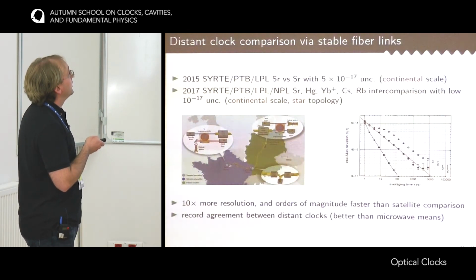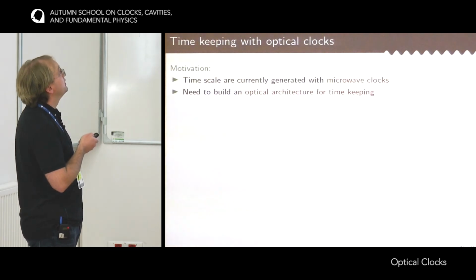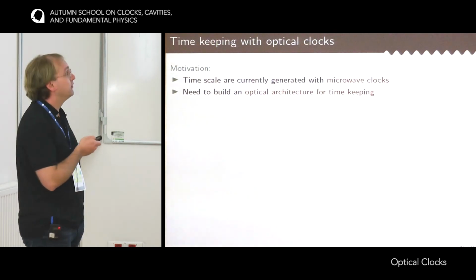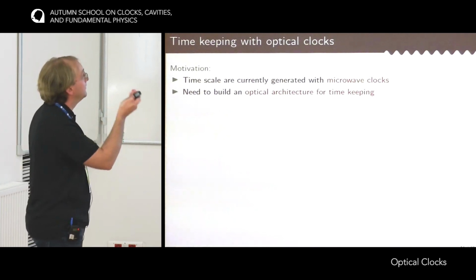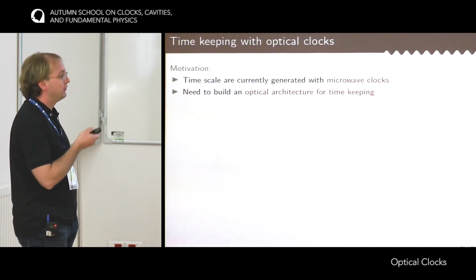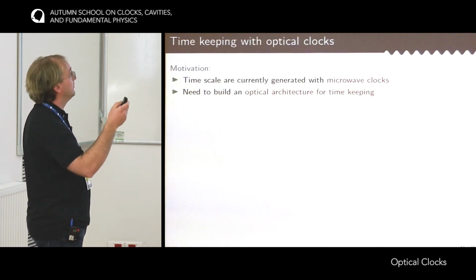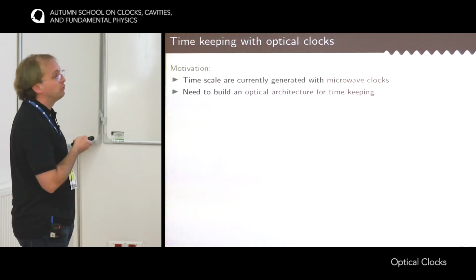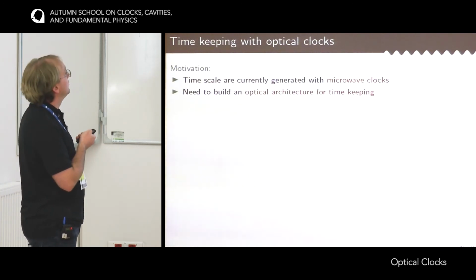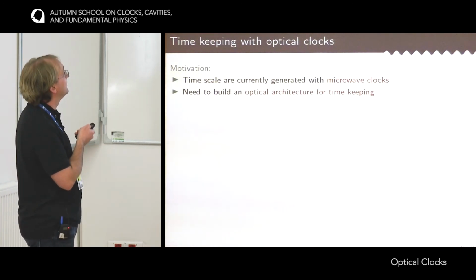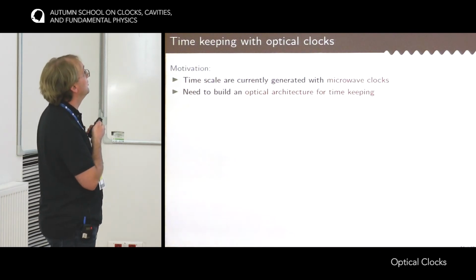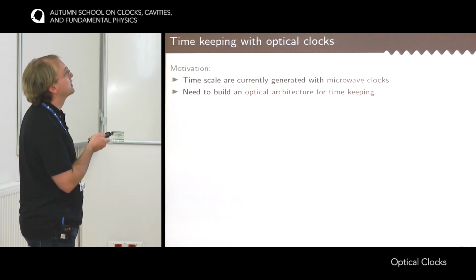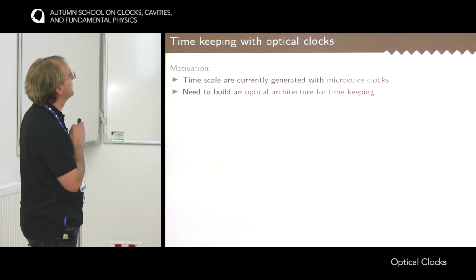Okay, and I would like to end with another topic, which is timekeeping with optical clocks. So far, I've discussed only frequency reference. So the whole business of this systematic effect evaluation was to build a clock that has a known frequency. But what about timekeeping? For now, the time scales, for instance UTC or TAI, International Atomic Time, are mainly generated by microwave clocks. So it's a microwave oscillator that is calibrated by microwave clocks that builds these time scales.